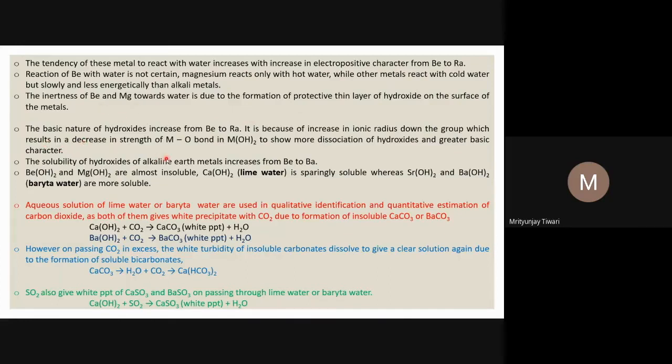The basic nature of the hydroxides increases from beryllium to radium. So hydroxides are also basic in nature. They are alkaline actually, but this basic nature increases as we go down the group, because of the increase in metallic character. Not only the metallic character, there is one thing one can more logically correlate it with: the metal-oxygen bond, because it is M(OH)2, with the hydroxide ion and the metal ion. If the metal is smaller in size, it has a two positive charge, so its interaction with the oxygen will be more, because its polarizing power will be more,